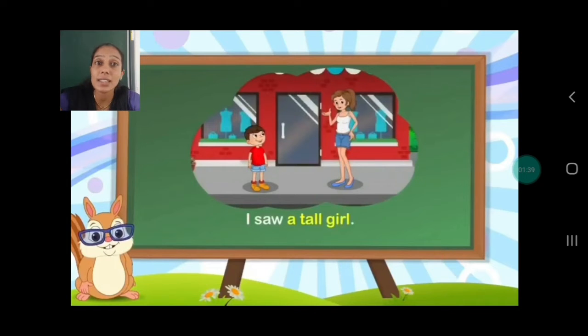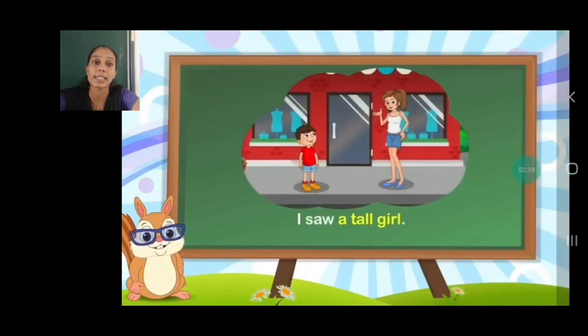But the sentence is not complete with only a phrase. You have to add the subject and the verb, isn't it? Then only you can say the sentence is complete. So I add "I saw." Now if I make the full sentence, how will it be? I saw a tall girl. Now the sentence is complete. A sentence always has a subject as well as a predicate, which you already learnt in the previous chapter. So only a group of words, a tall girl, is known as a phrase. But if I add the subject and the verb, it becomes one full sentence.